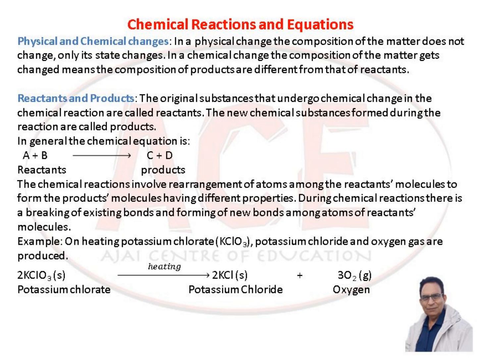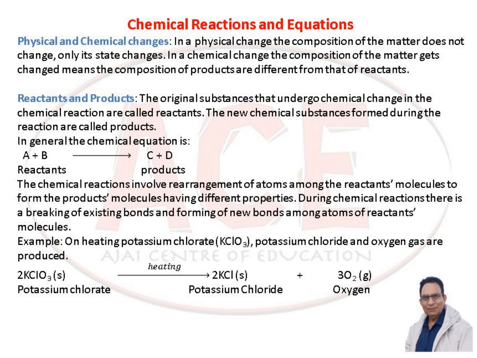In general, the chemical equation is A plus B gives C plus D, meaning A and B reacting together give C and D. Here A and B are the reactants and C and D are the products. The chemical reaction involves rearrangement of atoms among the reactant molecules to form product molecules having different properties. During a chemical reaction, there is a breaking of existing bonds and forming of new bonds among atoms of the reactant molecules.